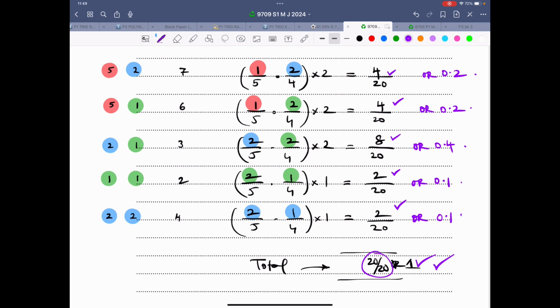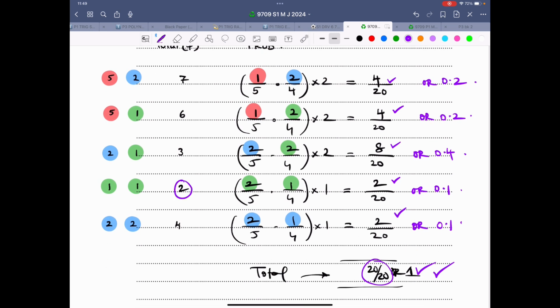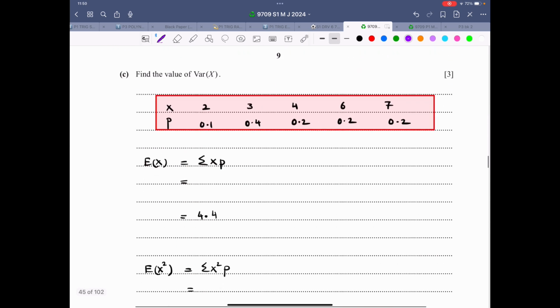So now just write it down in the proper order. This is the amount in dollars. For $2, that's 0.1. For $3, that's 0.4. For $4, that's 0.1. So this is 0.1, 0.4, 0.1. So that's 0.1, 0.4, and this is, I think, 0.1 over here.